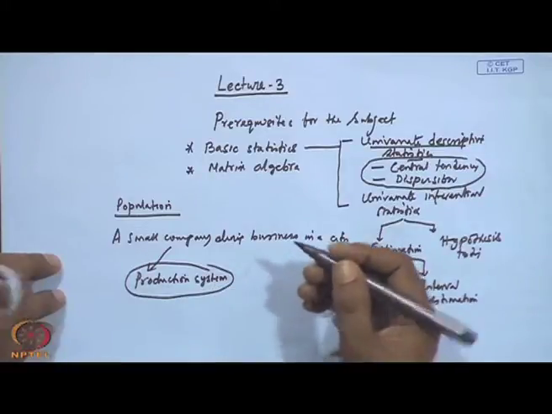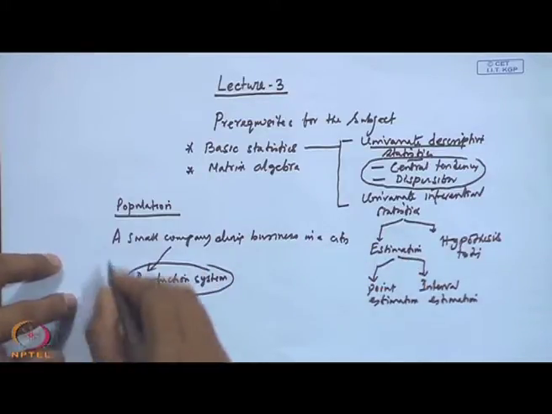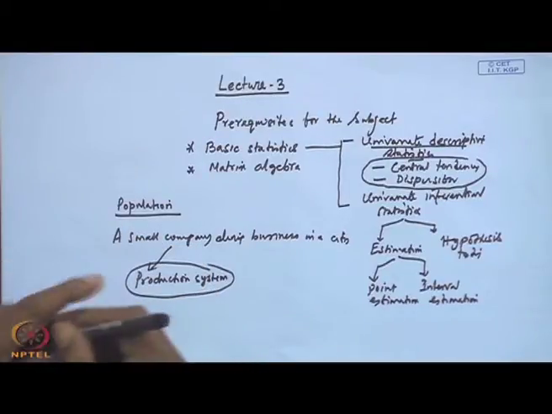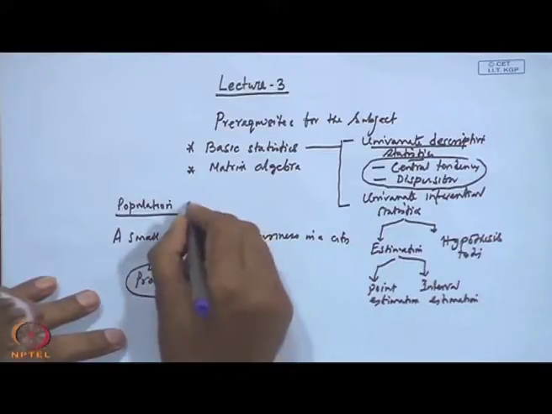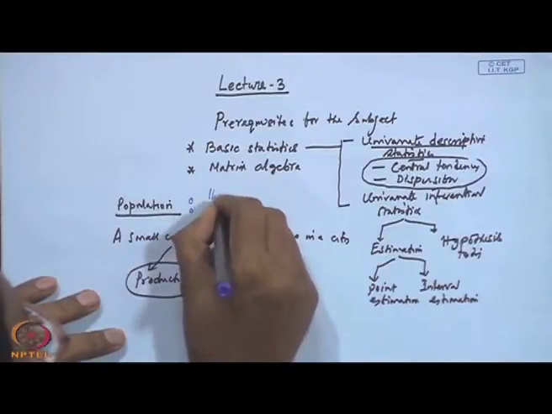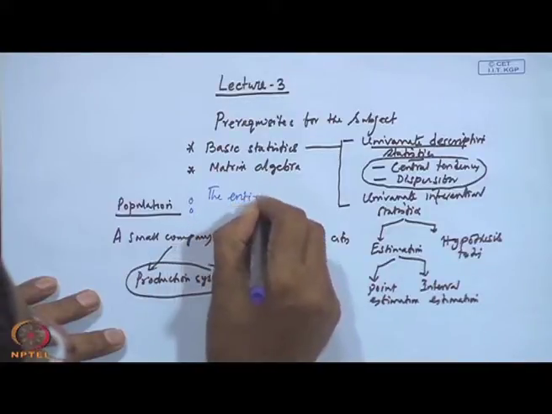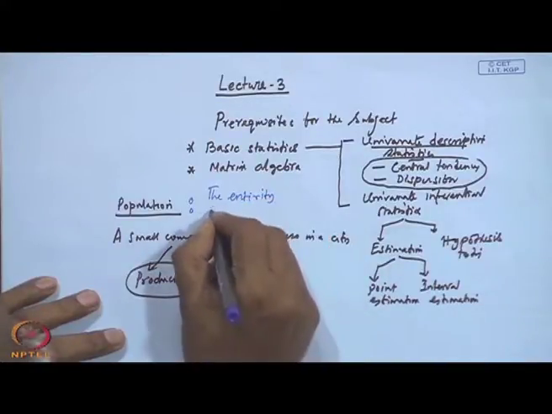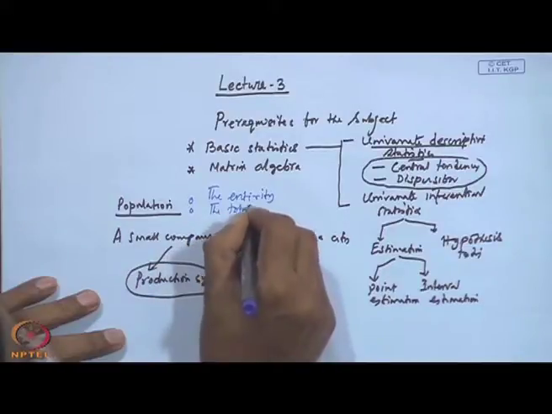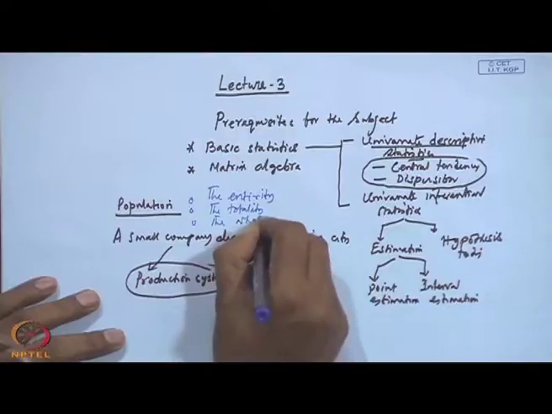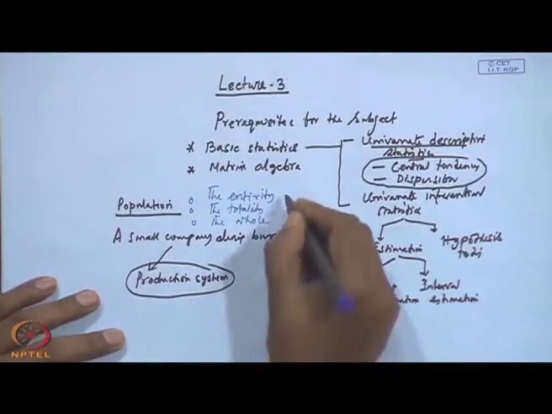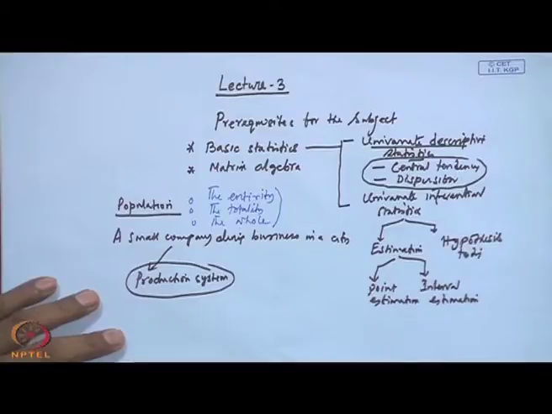If you define population from a statistics point of view, population is the entirety or the totality, the whole. When we talk about the population of West Bengal, that means each and every legal resident of West Bengal is considered.